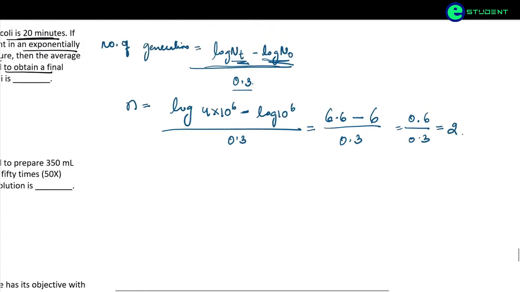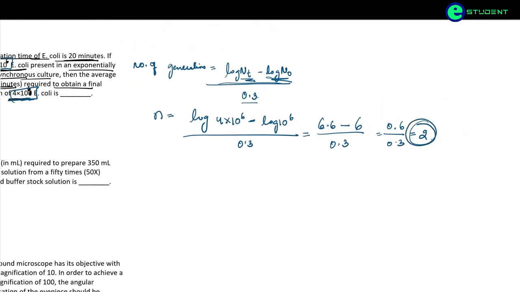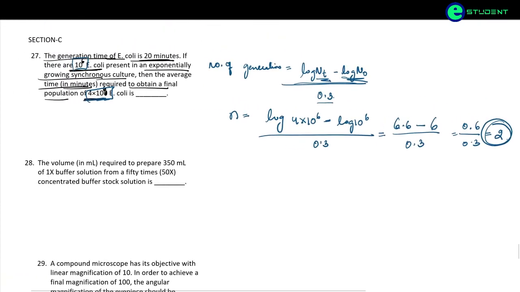So number of generation is 2 and the time for E. coli generation is 20 minutes. So how much time is required to produce 4 into 10 to the power 6? So generation time is 20 minutes.